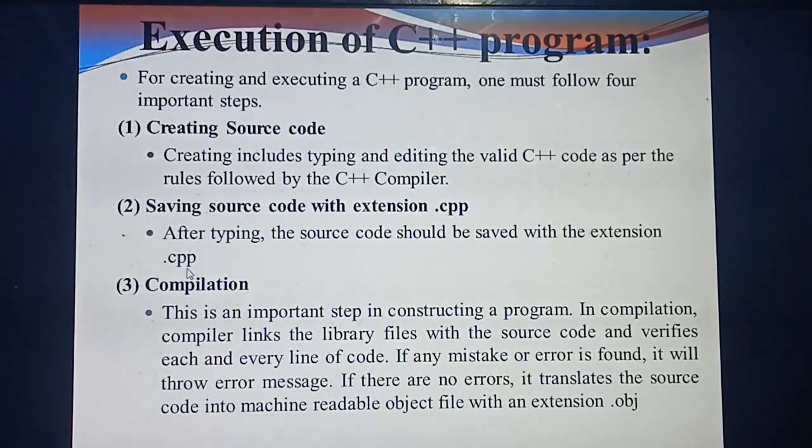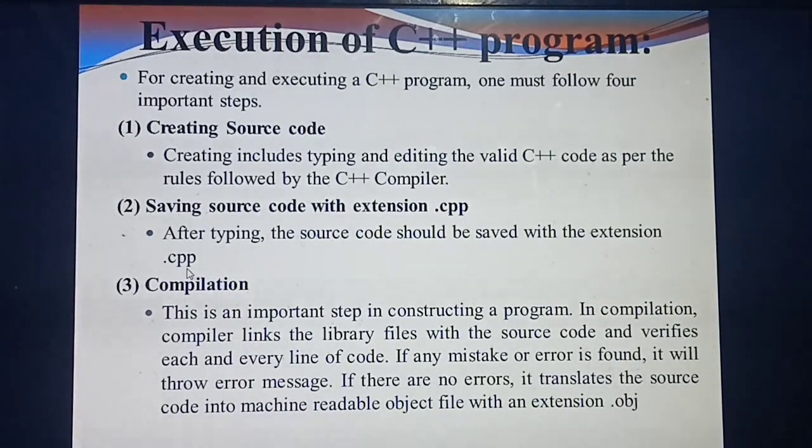Then main of. So if you forget to put the semicolon in using namespace std semicolon, but you are compiling the program, then while compiling, the compiler will link each line of your program with the library files. Their predefined format is there, so it will check. First line, header file is there, no problem. Second line, using namespace std, but the semicolon is missing. A predefined format is already there, and the program needs to be written based on this format. So the second line's semicolon is missing, and immediately it will throw an error showing that the semicolon is missing.